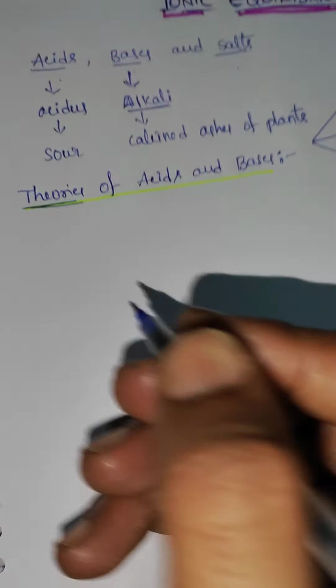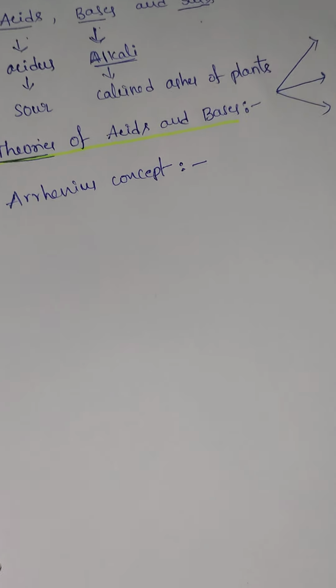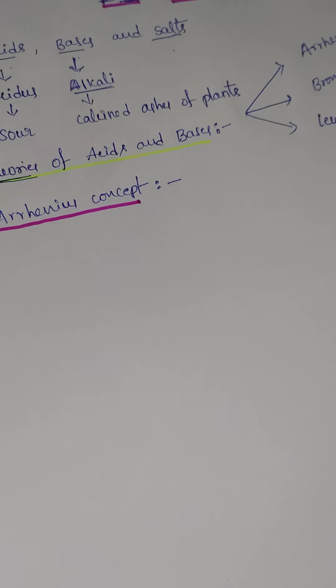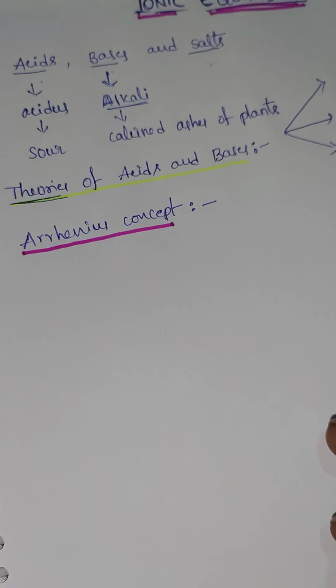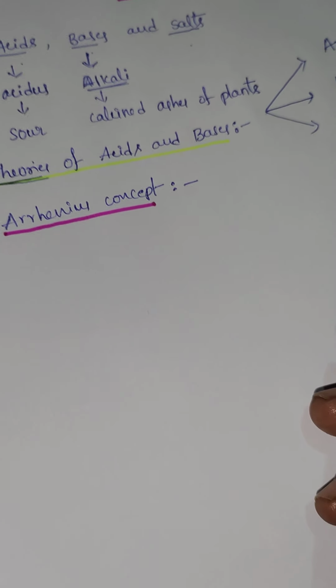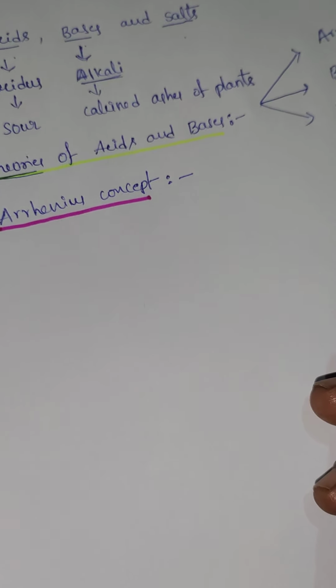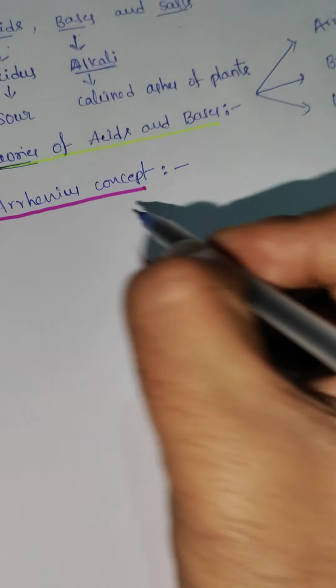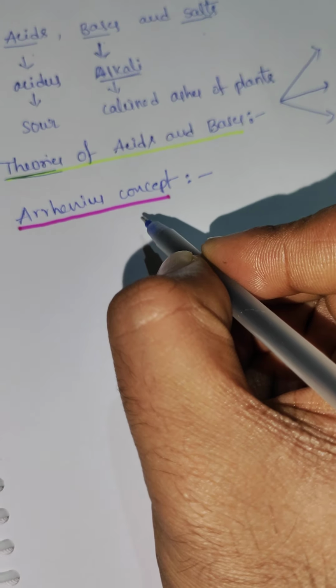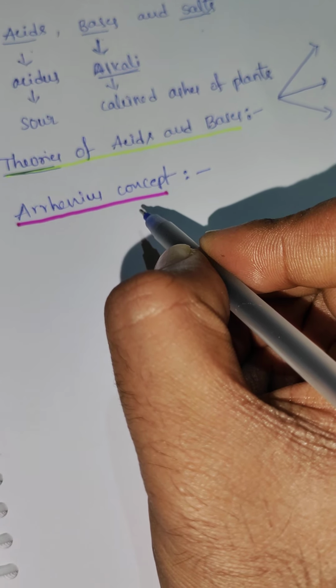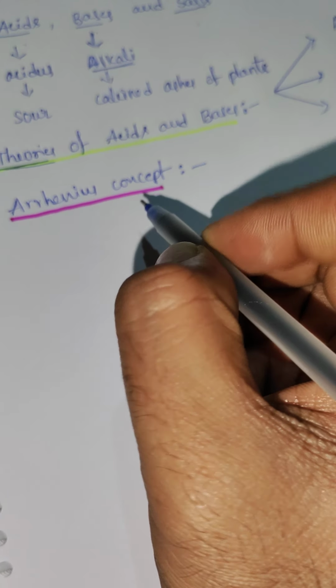First we discuss the Arrhenius concept. What is meant by the Arrhenius concept? An acid is a substance which produces H plus ions when dissolved in water.